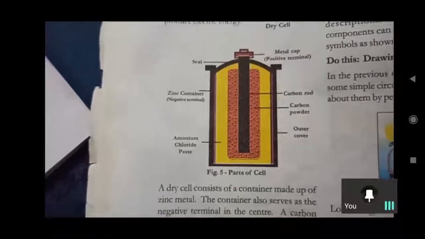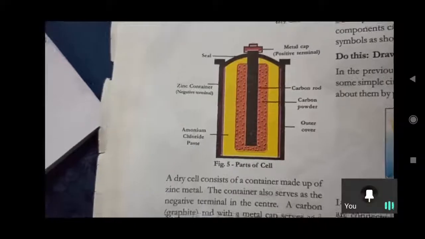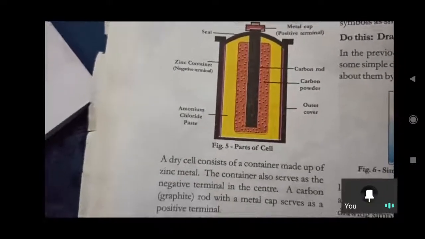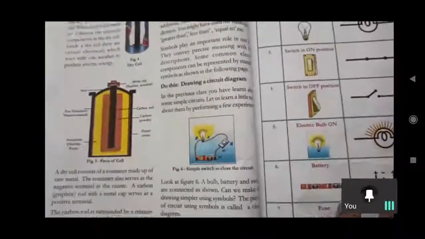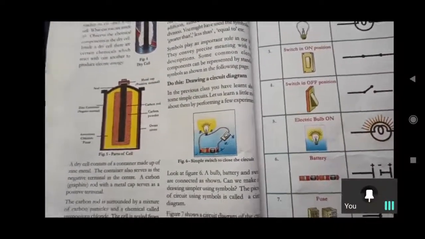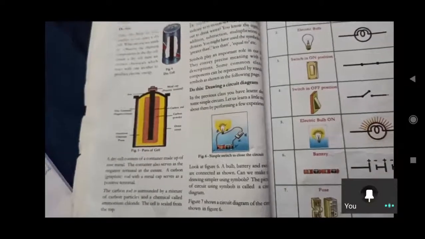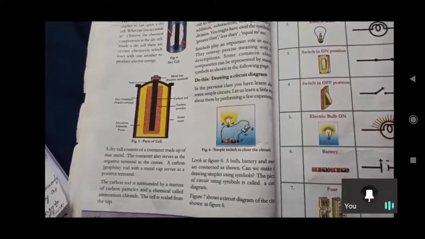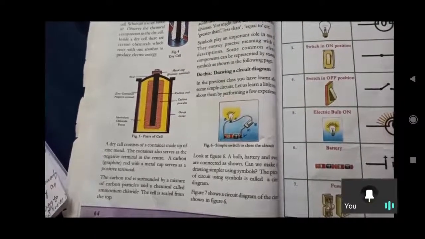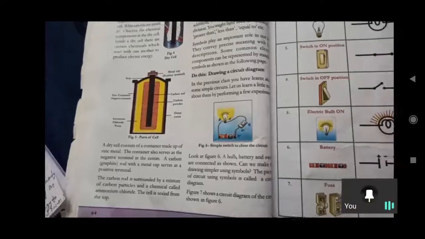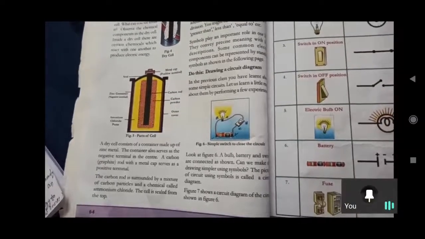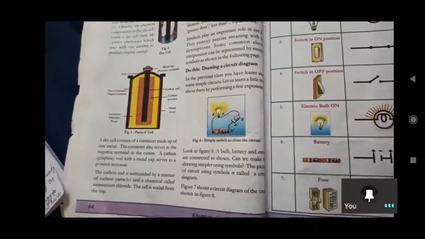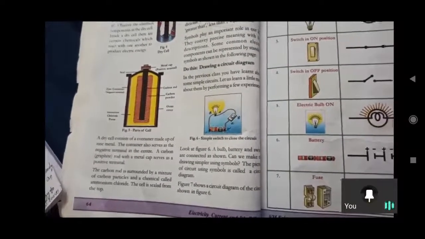So a certain life period is there for each and every dry cell. So it converts chemical energy into electrical energy. So like that we can draw electrical circuits. Only a closed circuit will pass electricity. Open circuit means there is no continuous flow of electrons. A closed circuit of conductive material provides a path to the electrons. So that's why only a closed circuit will pass electricity.